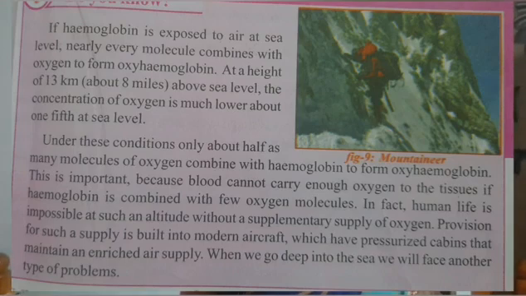Under these conditions, only about half as many molecules of oxygen combine with hemoglobin to form oxyhemoglobin. This is important because blood cannot carry enough oxygen to the tissues if hemoglobin is combined with only a few oxygen molecules. In fact, human life is impossible at such an altitude without a supplementary supply of oxygen.